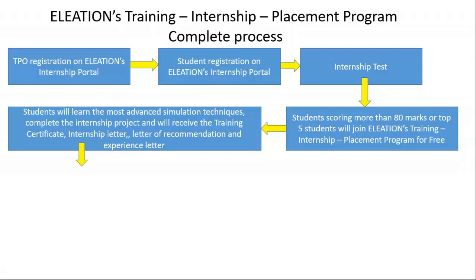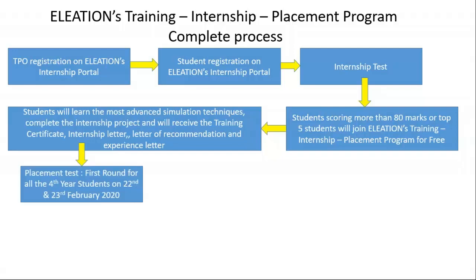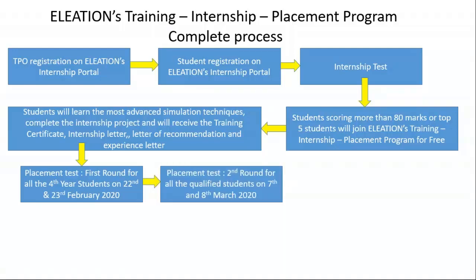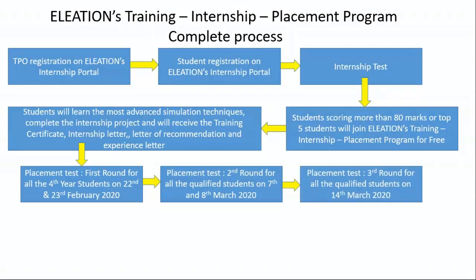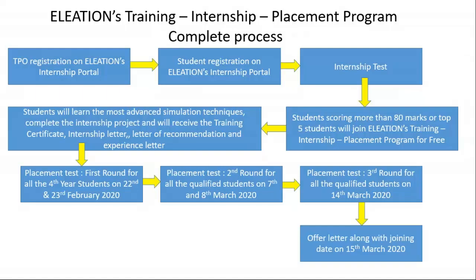After that, we will conduct the placement process first round for all the 4th year students on 22nd and 23rd February 2020. Placement process second round will be conducted on 7th and 8th March 2020. And placement process third round will be conducted on 14th March 2020. We will release the offer letter along with the joining date and process on 15th March 2020.